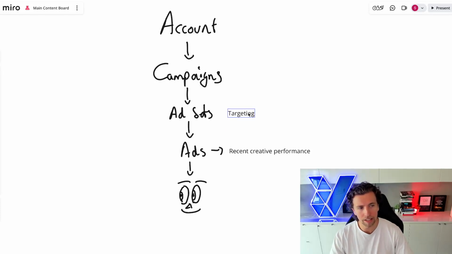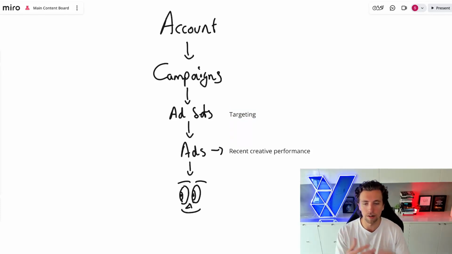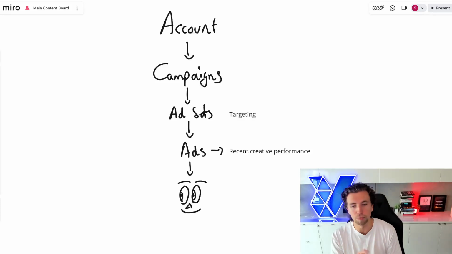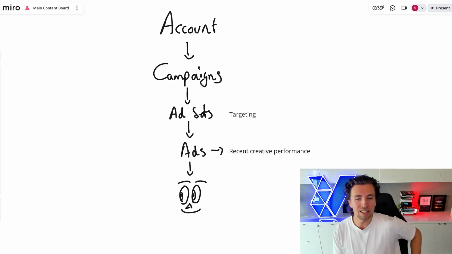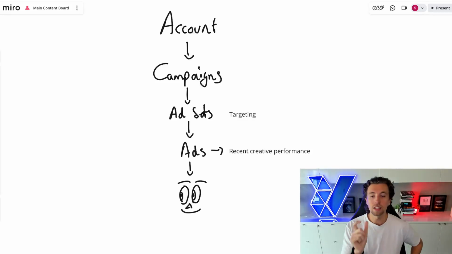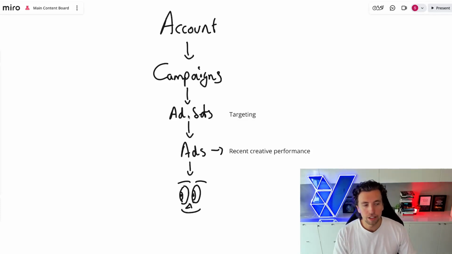So even though targeting these days doesn't really exist, right? On an Advantage Plus campaign, you don't even have an ad set level because there's no targeting. On broad targeting, there's really nothing to find at the ad set level. It just kind of sits there and maybe you'll set budgets and that's about it. But the targeting optimization-wise still does sit at the ad set level. And so the determination of who we are going to be going after, the kinds of users that we're going to be targeting on the platform, that optimization is sitting here.